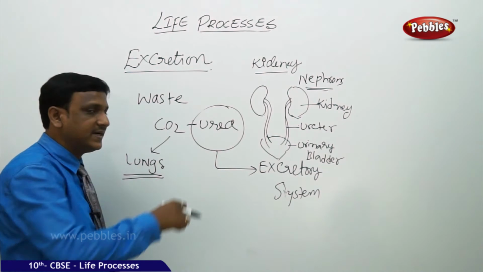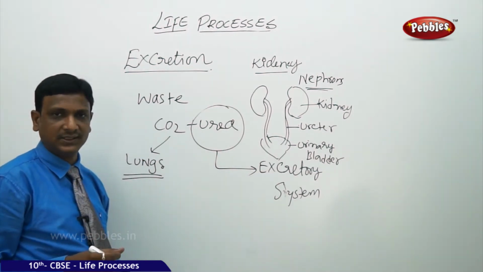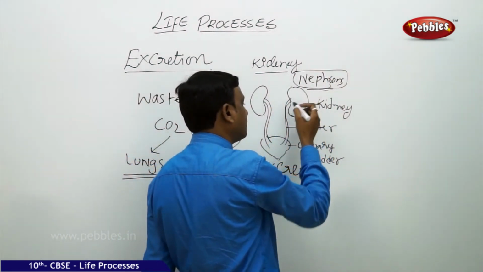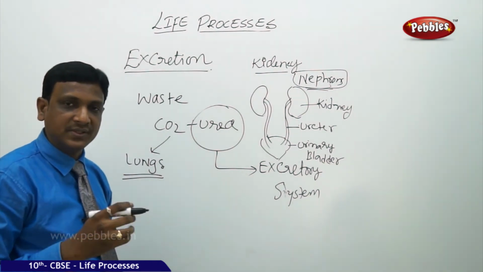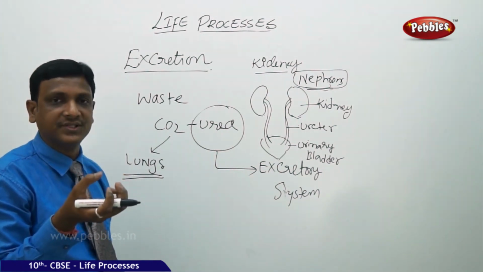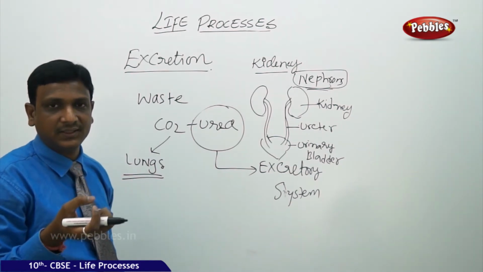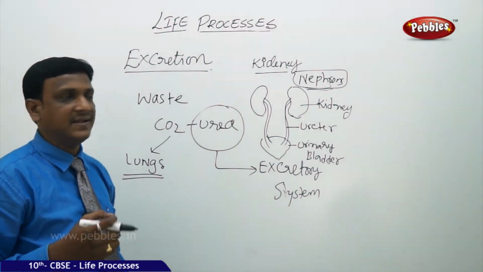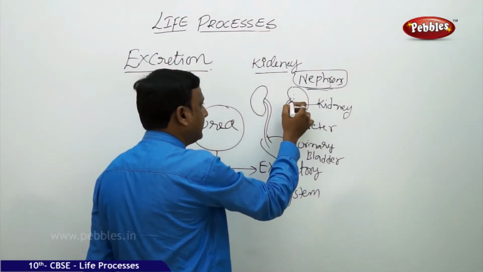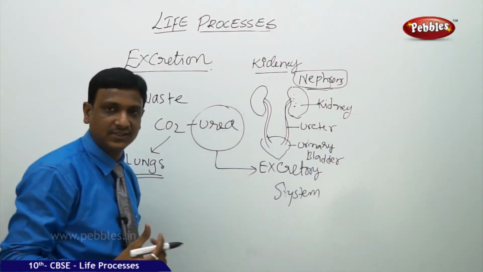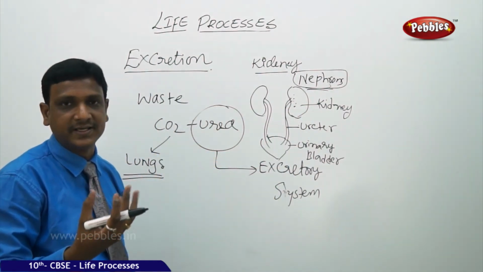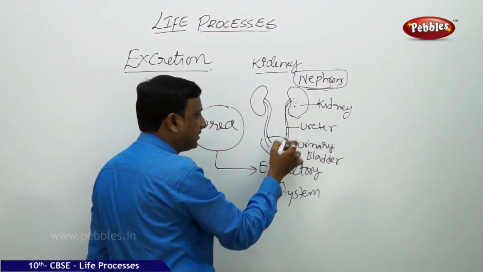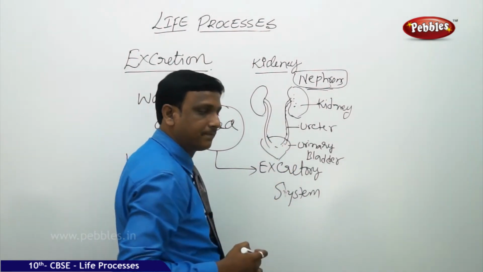The blood is pumped into the kidney through these highly coiled capillaries. So these capillaries are connected to what? Nephrons. Nephrons are the thread-like structures present in the kidney. These nephrons absorb the toxic materials from the capillaries, toxic materials like urea, uric acid, other salts. And these nephrons collect all this waste and concentrate it. That means they remove the excess water and concentrate it. And this concentrated waste in the form of urine is passed through the ureter and reaches the urinary bladder.